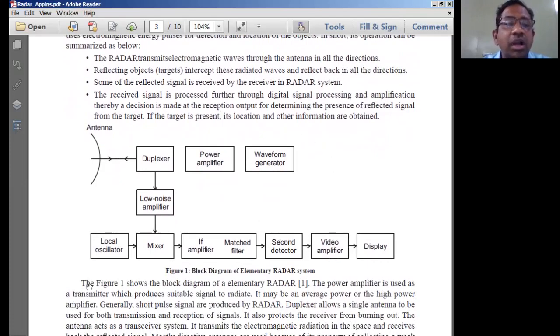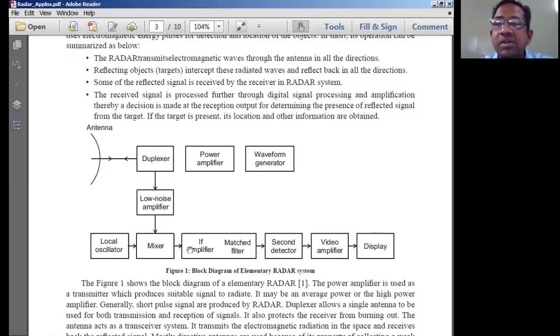Now the general block diagram of radar is going to be this. Those who are familiar with the superheterodyne radio receiver can easily understand this block diagram of the radar system. If you go back to our basic mobile phones, a mobile phone has a duplexer system. This duplexer makes the entire system a transceiver system.